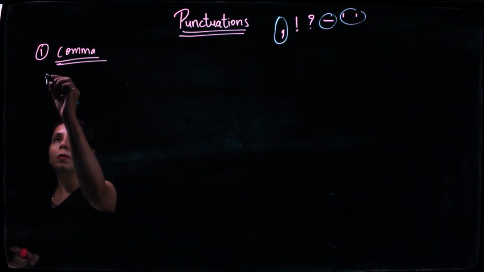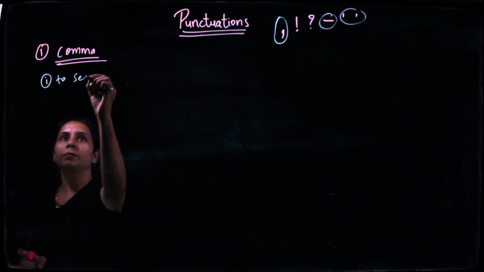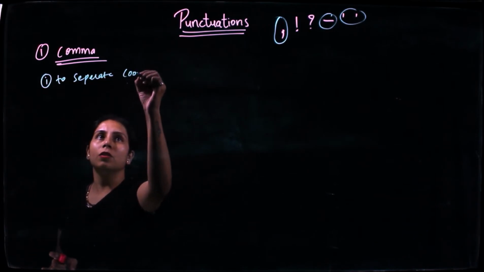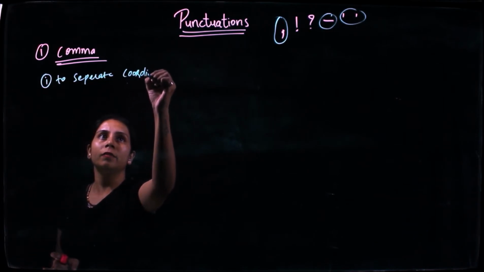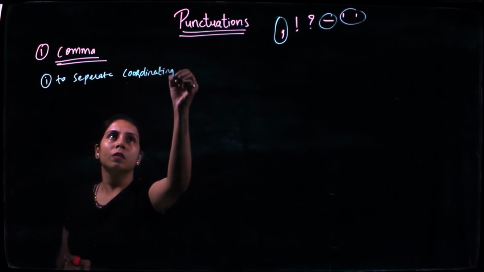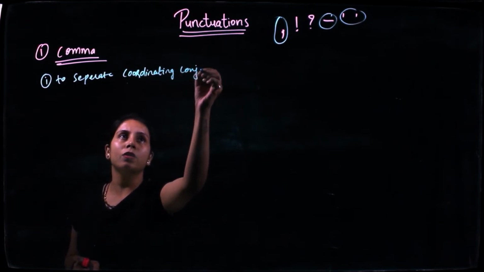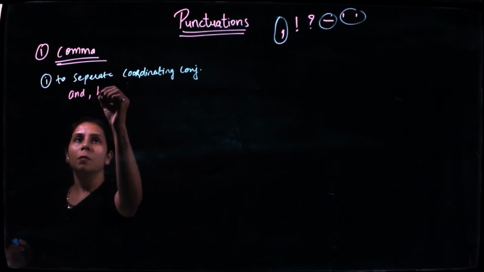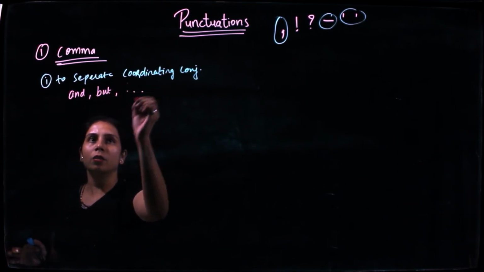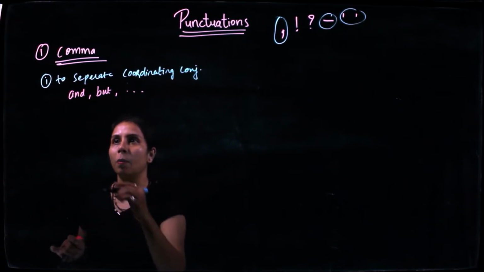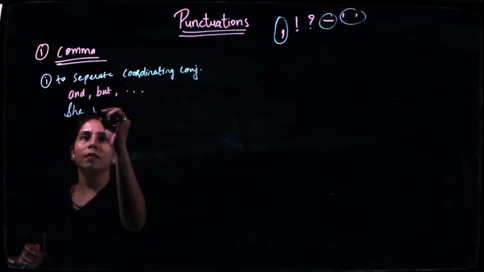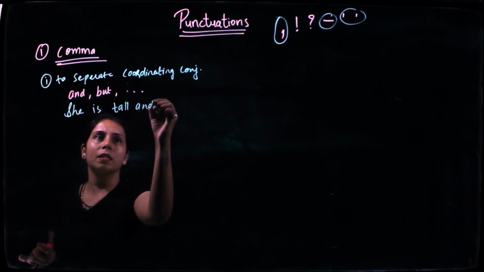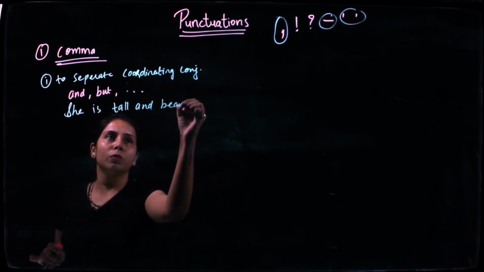The first one is to separate coordinating conjunctions. Now we did talk about conjunctions. So here when we put words like and, but and such other coordinating conjunctions, we need to add a comma. So, she is tall and beautiful.